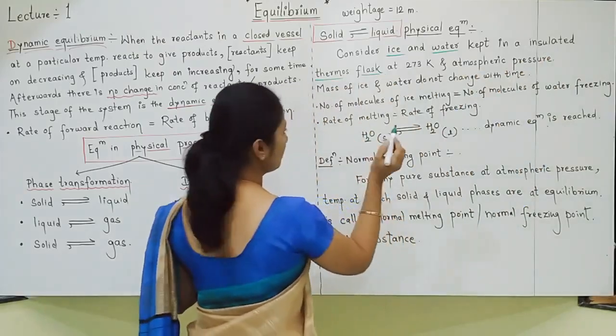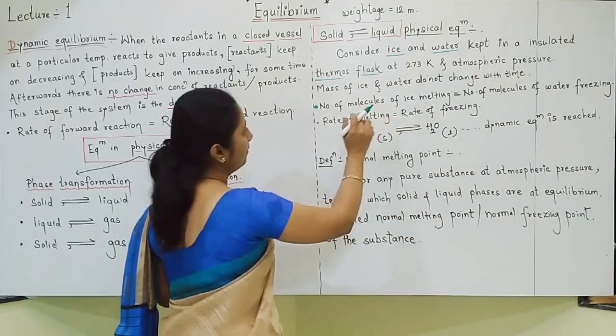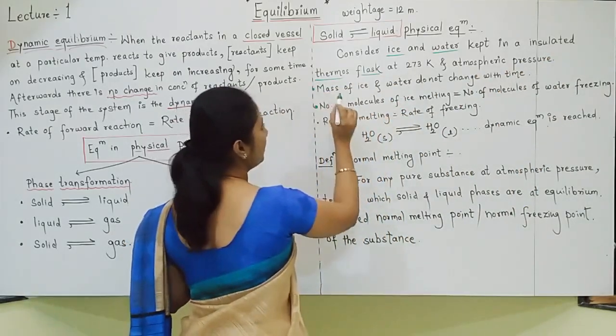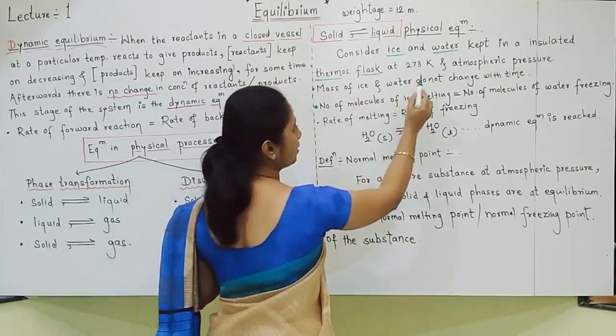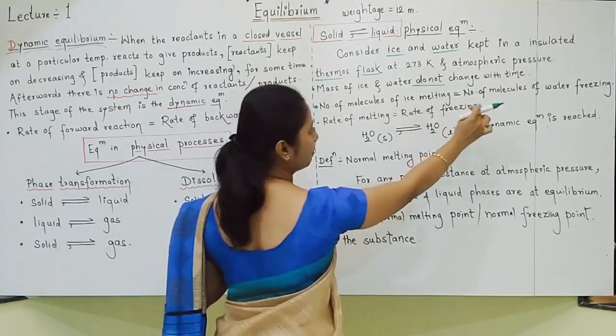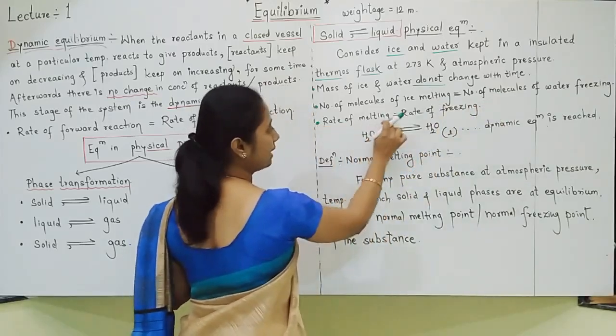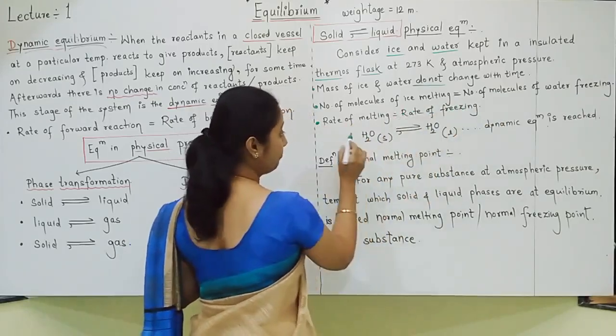What happens? There are 4 important points. First point, the mass of ice and water does not change. However much ice is melting, that many molecules of water are freezing. Both rates become equal: the rate of melting equals the rate of freezing.